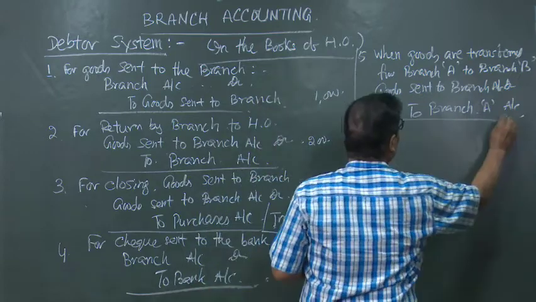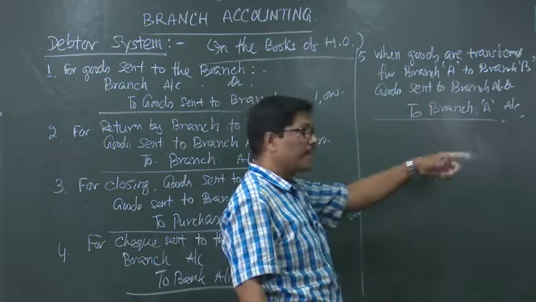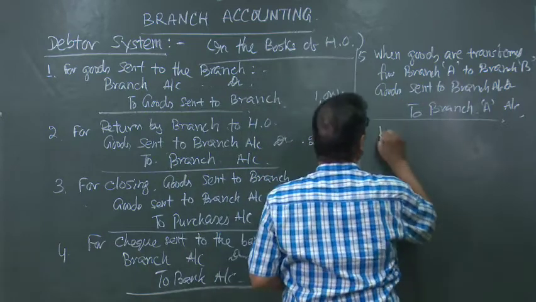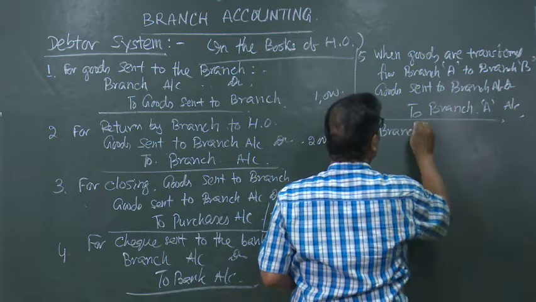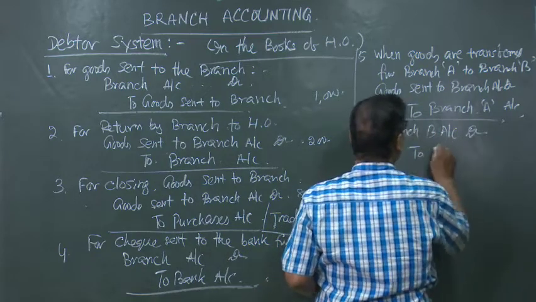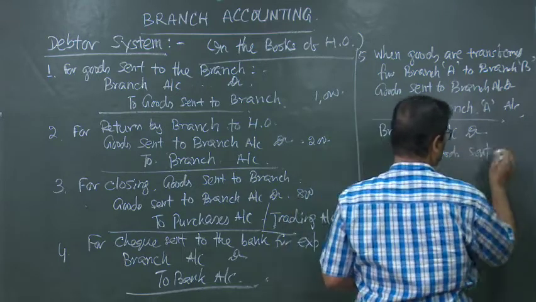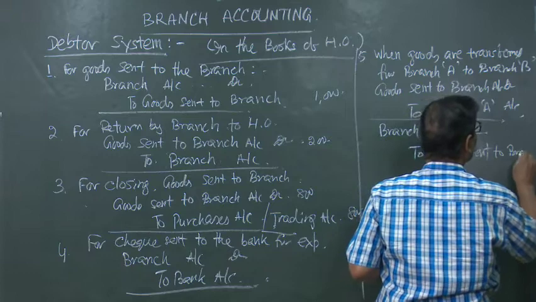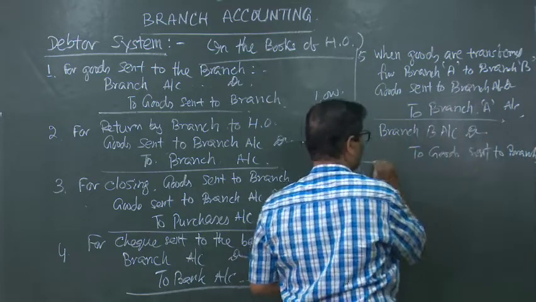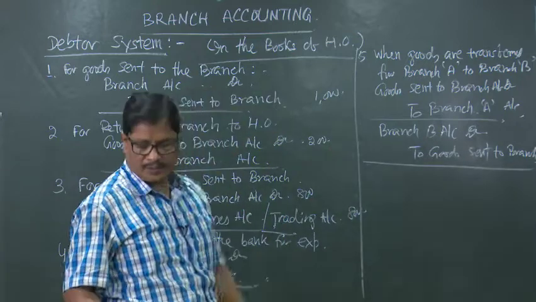And again we can pass that entry when branch B is getting it, it can write branch B account debited to goods sent to branch. This will be the entry for transfer.